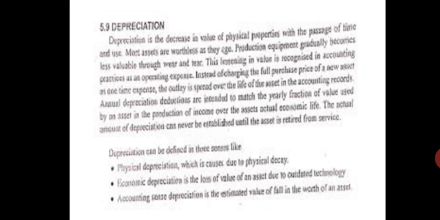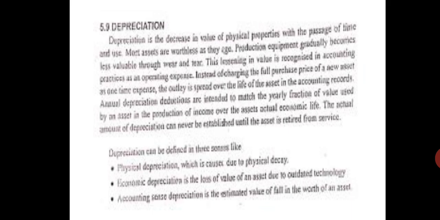Most assets are worthless as they age. You can even take your mobile phones. The depreciation is very fast here. Within 4 or 5 years, the value will reduce drastically, maybe to 25%. Suppose you buy a mobile for 10,000 rupees and after 3-4 years, its value will be maybe 2,500 rupees. Production equipment gradually becomes less valuable through wear and tear.